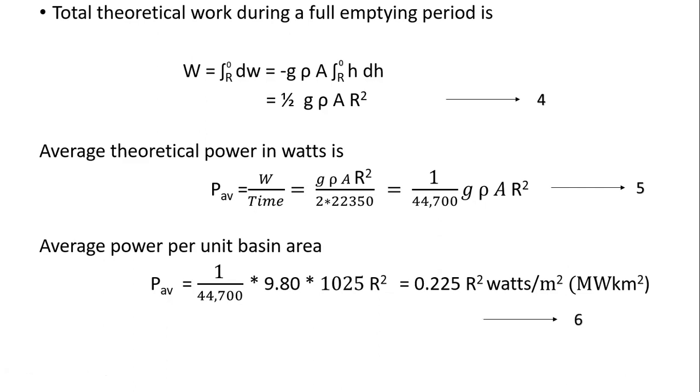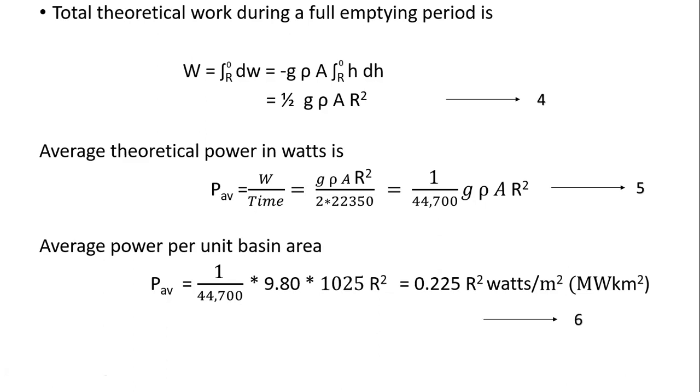Now we will obtain the average theoretical power in watts. Before that we have to see one point: this power is generated during emptying or filling, and no power is generated during the rest of the time. So once the power will be maximum and at other times the power will be minimum.